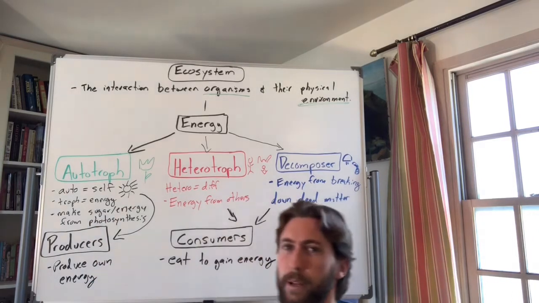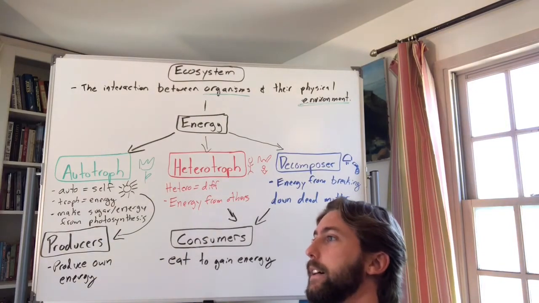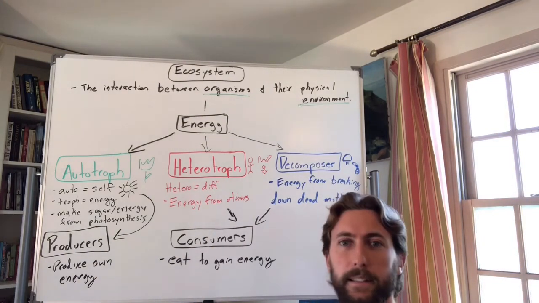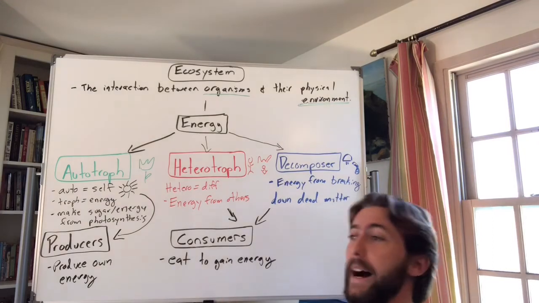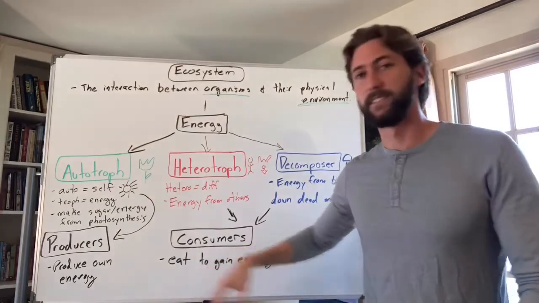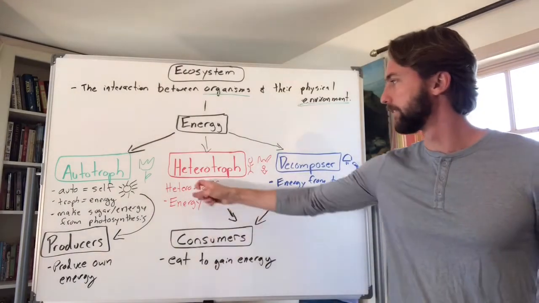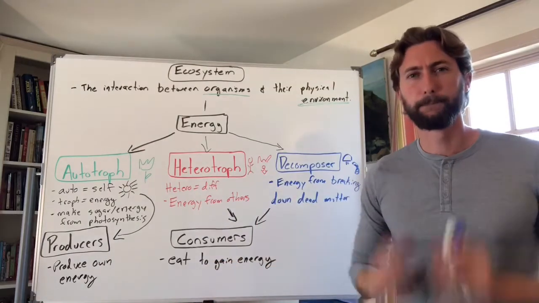Maybe they talk about consumers in economics because those consumers go buy things and use things. Consumers in this sense means they're eating, or using something else, to get their energy. That's a heterotroph.